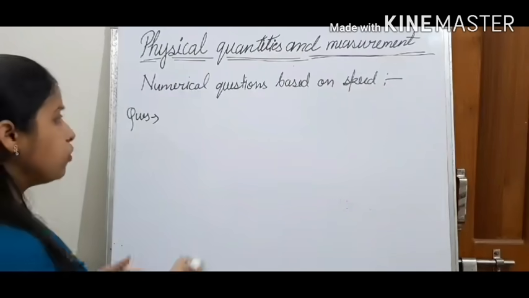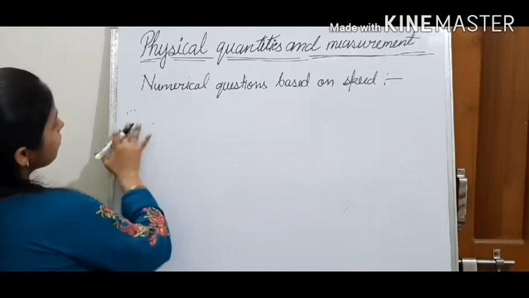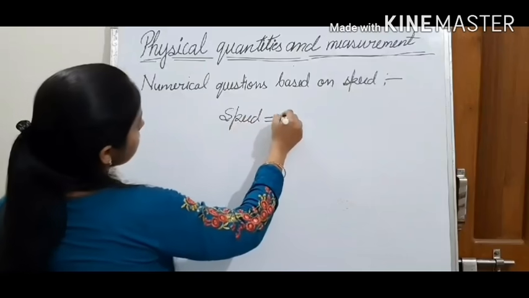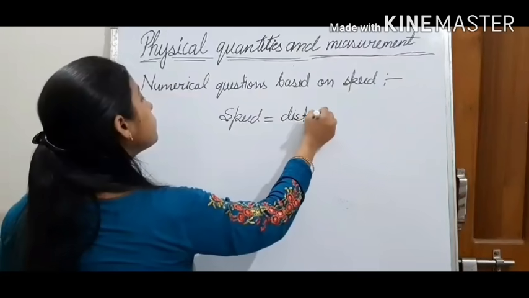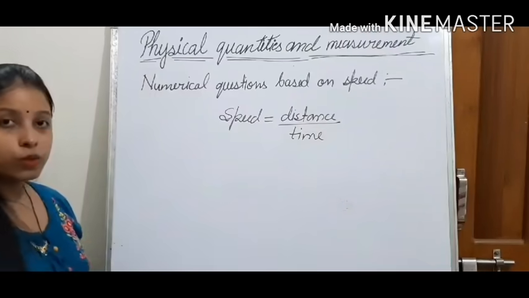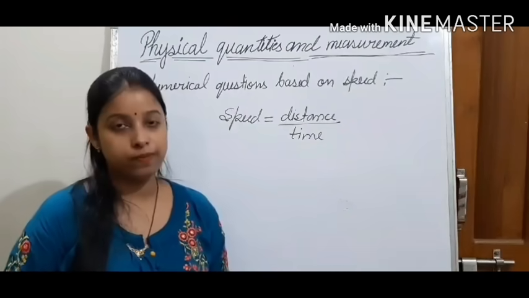So in this we will use the formula: speed is equal to distance upon time. Speed is equal to distance upon time we will use.